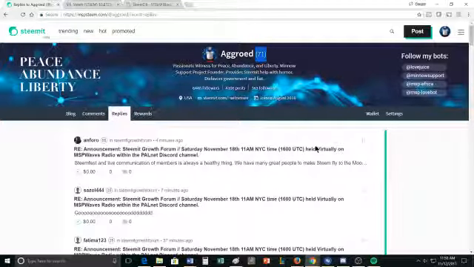And so I think it does all these things that I have in the top left: peace, abundance, and liberty. I feel like this is a platform that creates peace and teaches peace. It's a platform that helps with an abundant system. We live in a system with a scarcity mindset because there's never enough dollars to pay for everything that we need. That creates scarcity, but here Steemit is creating abundance.